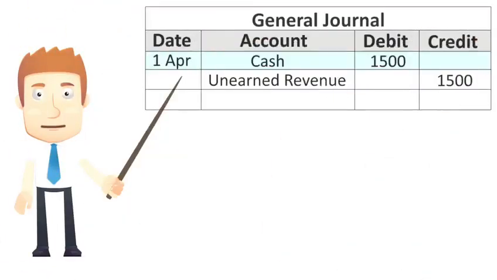Here's the journal entry when the airline receives cash in April. Cash is debited to show an increase in cash paid for the flight. Unearned revenue is credited to increase unearned revenue, showing the service still needs to be provided.